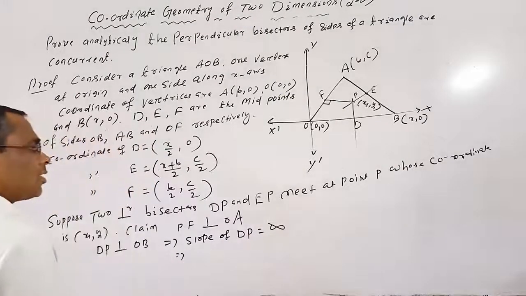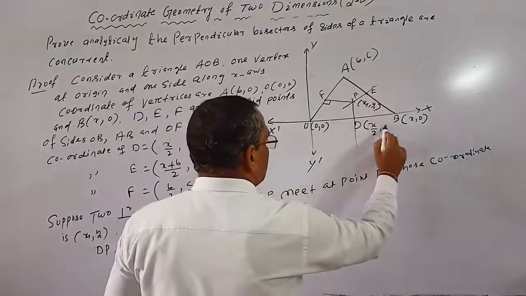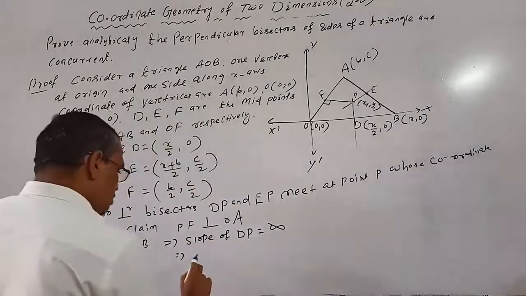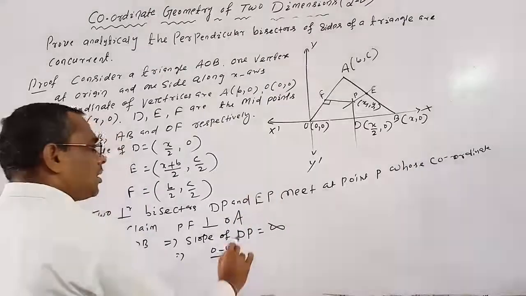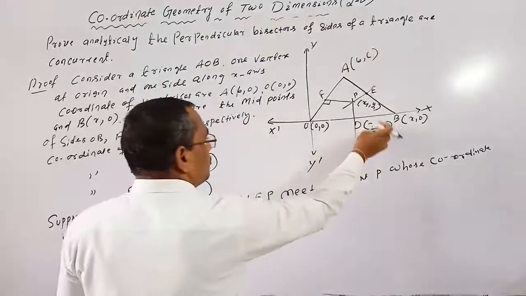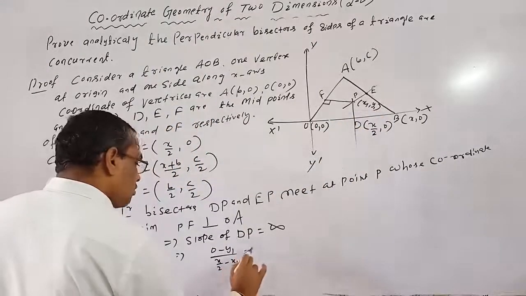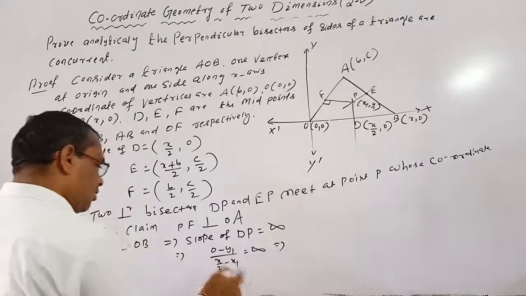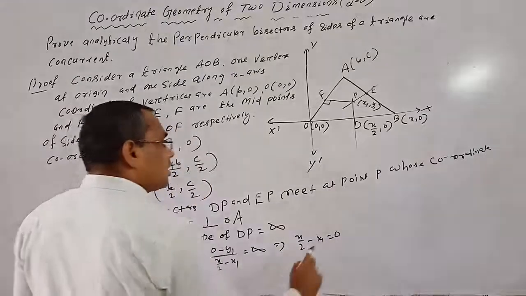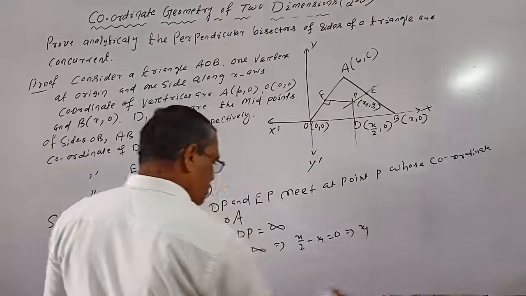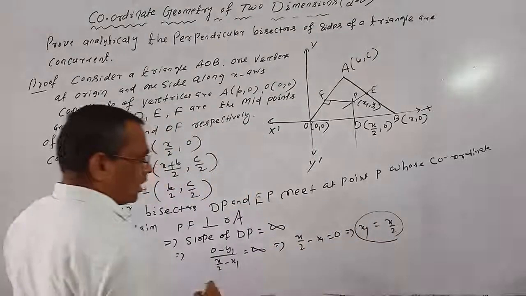And you know, for the slope of DP, the coordinate of D is x by 2, comma 0. Slope of DP means y-coordinate difference, 0 minus y1, by x-coordinate difference, x by 2 minus x1, which equals infinite. That implies the denominator is 0. So x by 2 minus x1 equals 0, that implies x1 equals x by 2.